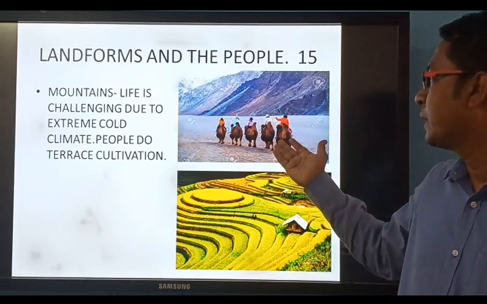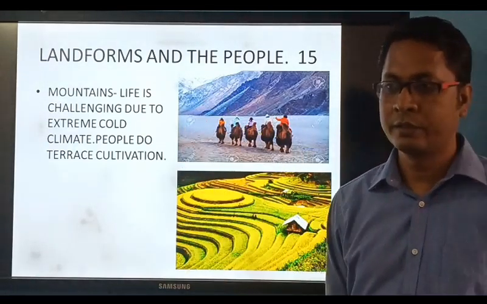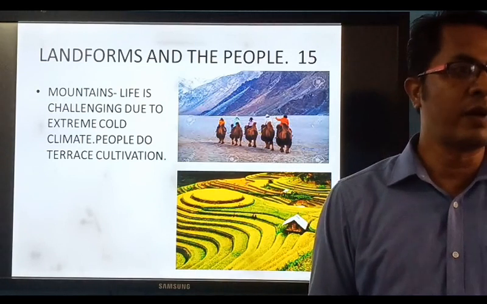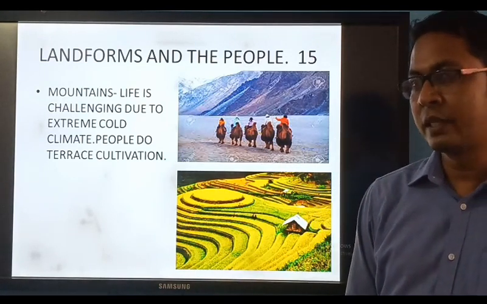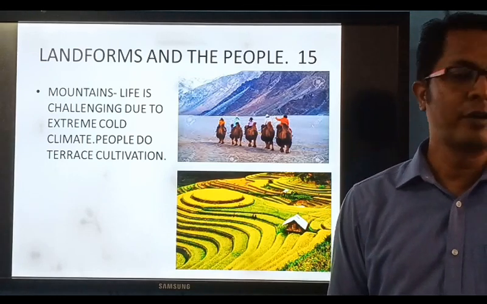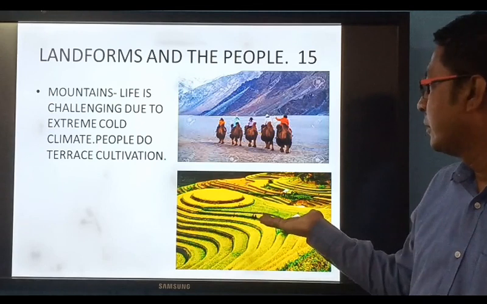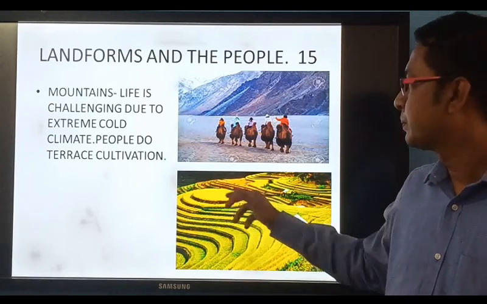You can see in this picture, in a mountain, people use animals to go from one place to the other. बोलने का अर्थ है लोगों का रहने का तरीका वहां के लैंडफॉर्म पर डिपेंड करता है. If the landform is difficult, the life is difficult. If the landform is easy, the life is comfortable. You can see, on the mountains, they go for terrace cultivation.